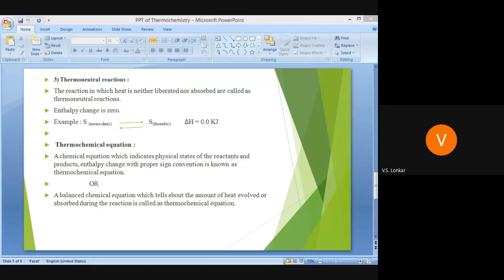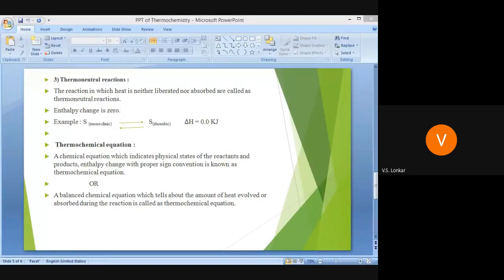Got it? You have understood the basic concept of thermochemistry. What do you mean by thermochemistry? Its definition, its applications, and the reactions based on thermochemistry: exothermic reaction, endothermic reaction, and thermoneutral reaction.